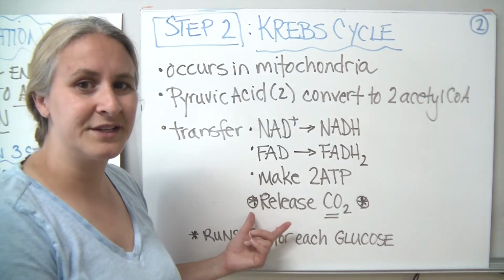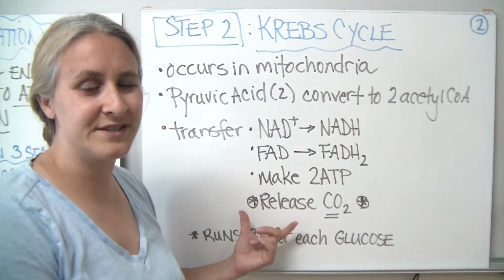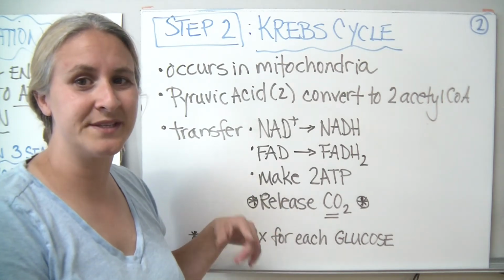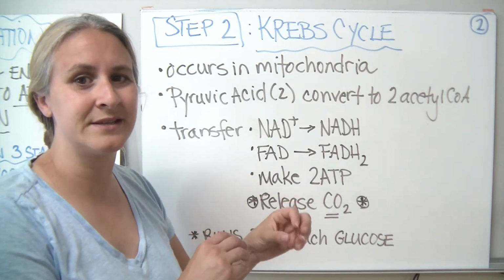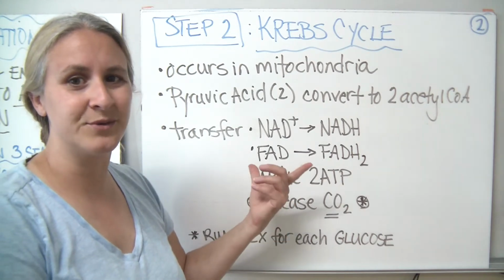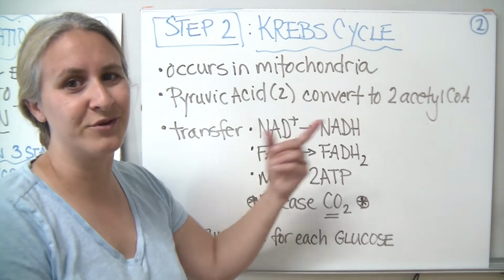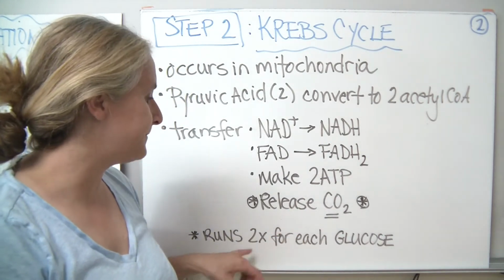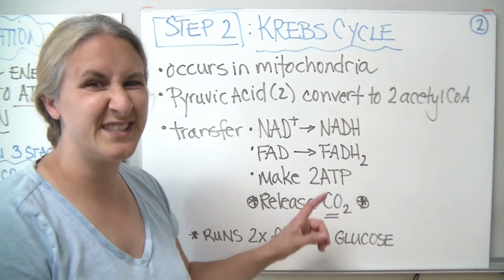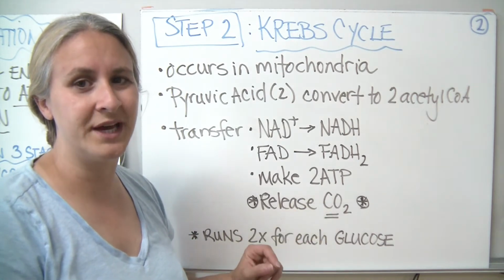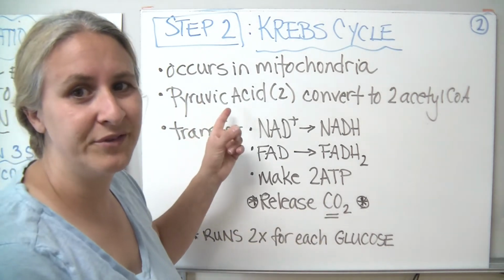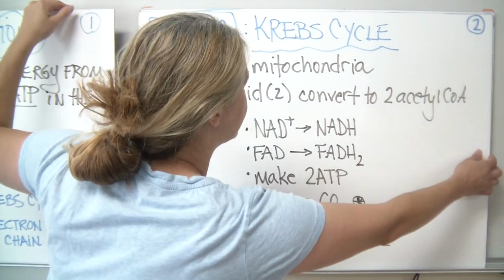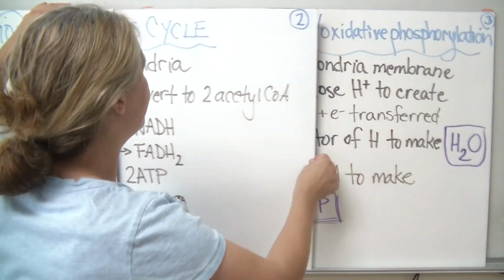This is one of the key things for you to remember: during this phase, this is where we release carbon dioxide. What's happening during the Krebs cycle is we're rearranging bonds. And as we're rearranging the bonds, we're taking some hydrogens off in order to create new molecules. And along the way, we release a little bit of carbon dioxide. And keep in mind that this cycle runs 2 times for every glucose because pyruvic acid is only a 3-carbon compound. And we made 2 of those during glycolysis. So then what happens after the Krebs cycle?